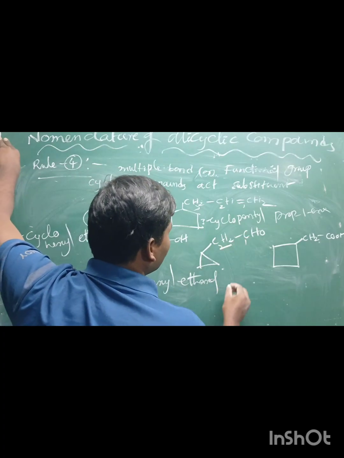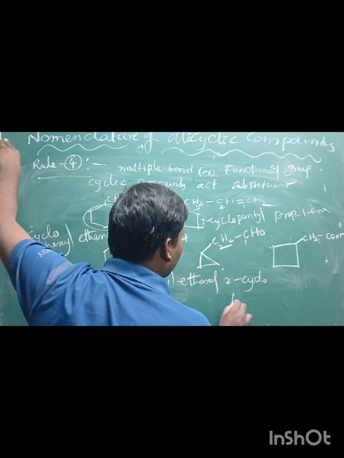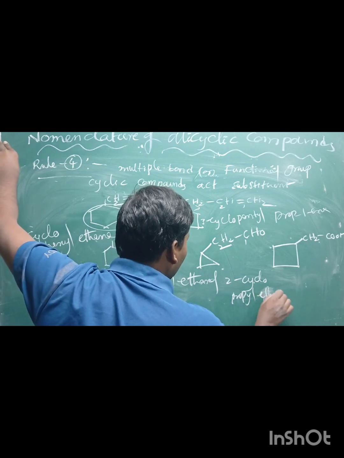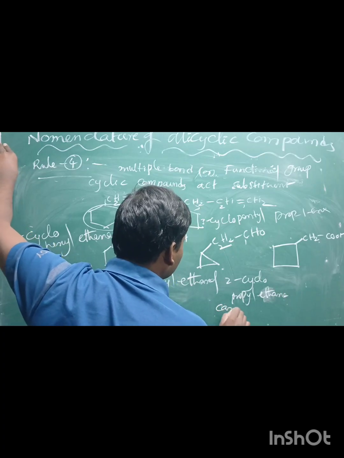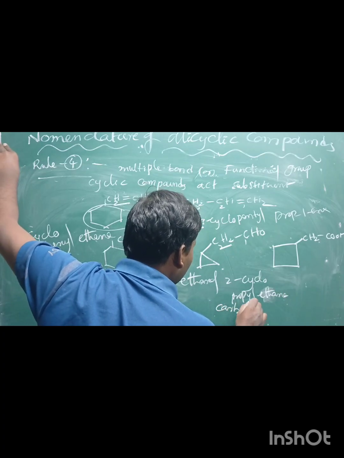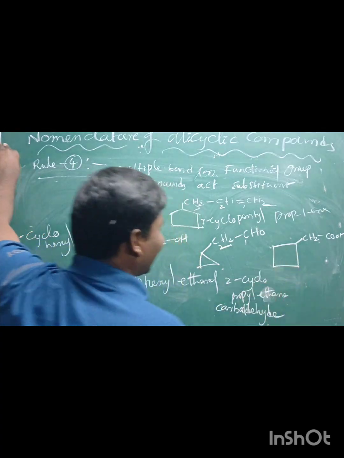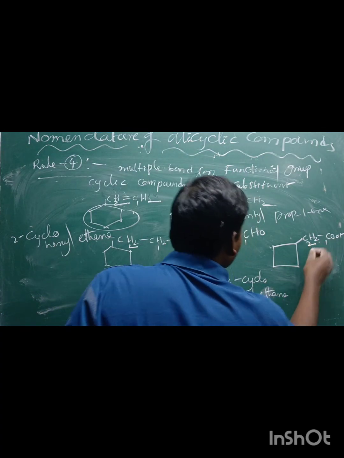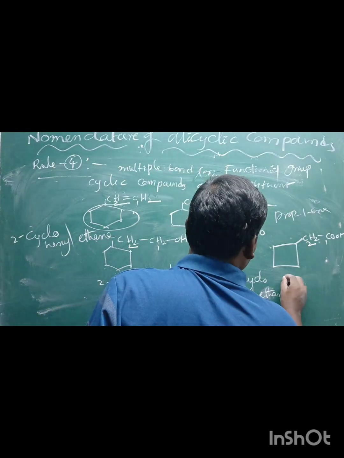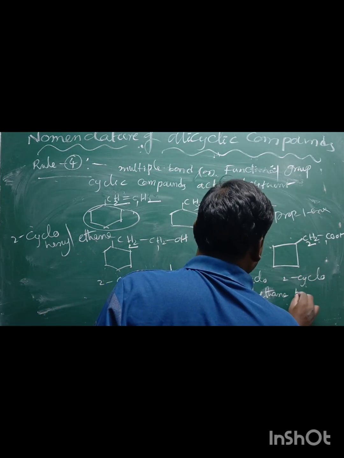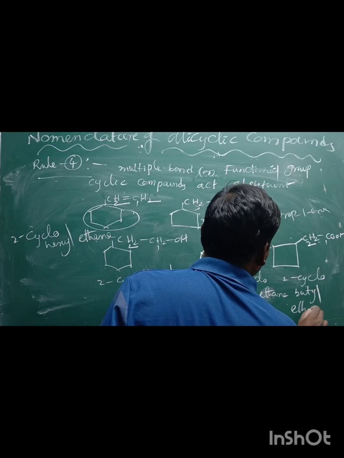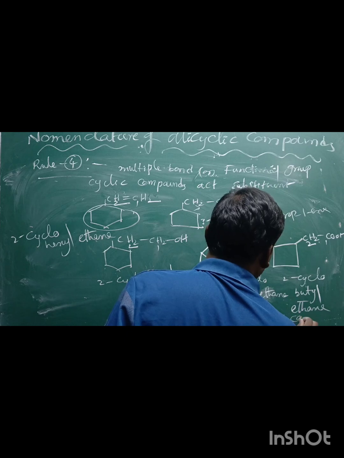This one 2 cyclopropyl ethane carbaldehyde. Ethane carbaldehyde. This one 2 cyclobutyl ethane carbaldehyde. So carboxylic acid.